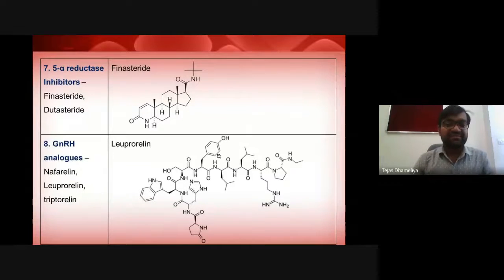Then the 5-alpha reductase inhibitors, finasteride and dutasteride, are this class of drug, methylamide derivatives that inhibit 5-alpha reductase. Gonadotropin releasing hormones are peptides, and the peptidic structure is essential for showing the inhibitory activity.